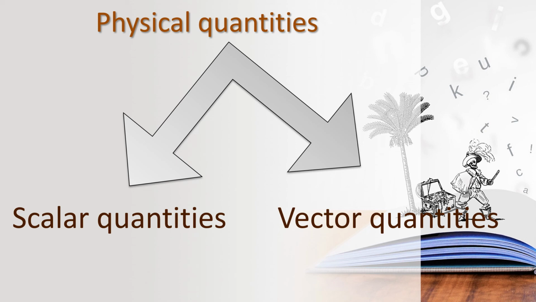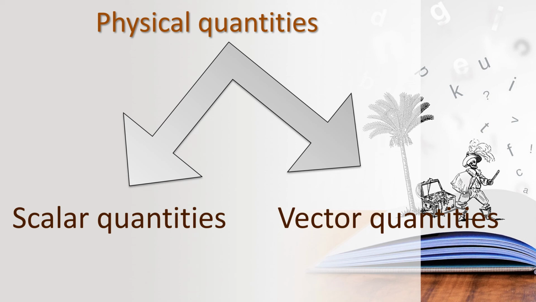So let us learn. Scalar quantity means it requires only magnitude. Children, it requires only magnitude. And then what is vector quantity? It is the quantity which requires both magnitude and direction. Children, it requires both magnitude and direction.